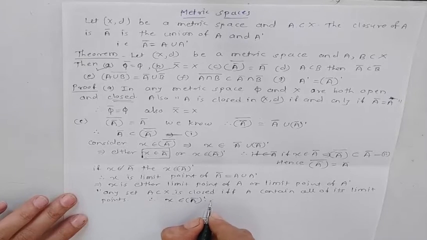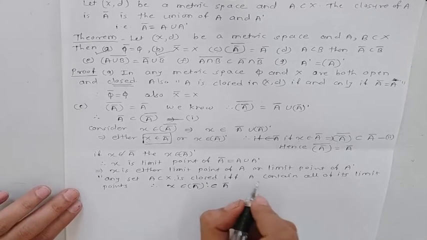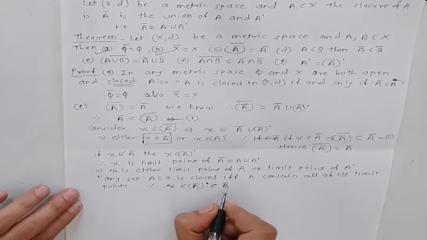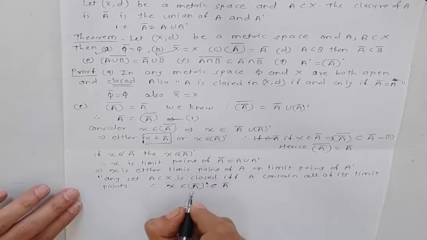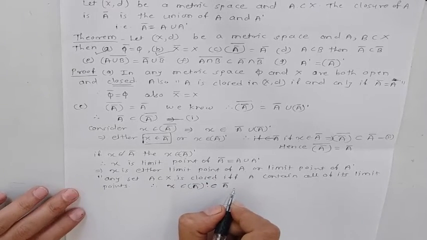A dash is a subset of A bar, because A bar is a closed set, therefore it contains all of its limit points, and X is a limit point of A bar. Hence, X belongs to A bar dash, which is a subset of A bar. Therefore,